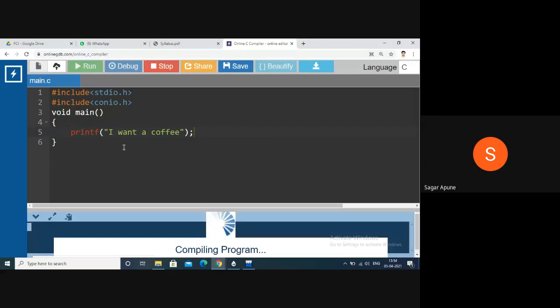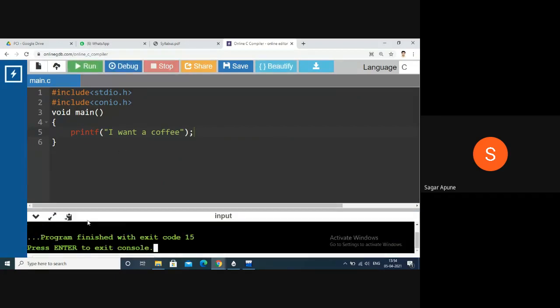And just click on the run button. So run will execute your program. And now, great, the program is executed. I want coffee is printed, right? So this is again a better way to execute your program without any compiler, but it requires a working internet connection, right? Without internet, you cannot execute this program because it is an online compiler, right? Online means you require an internet connection. So onlinegdb.com, through that site, you can simply run your C programs.